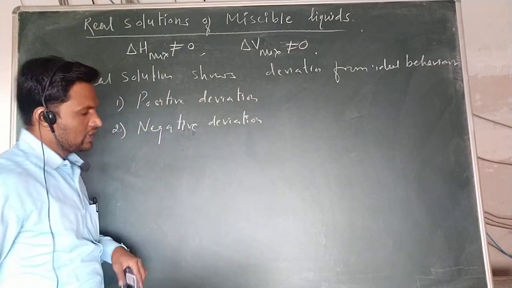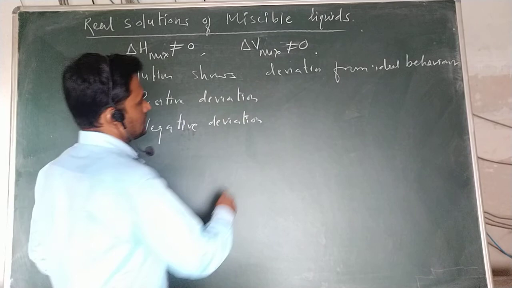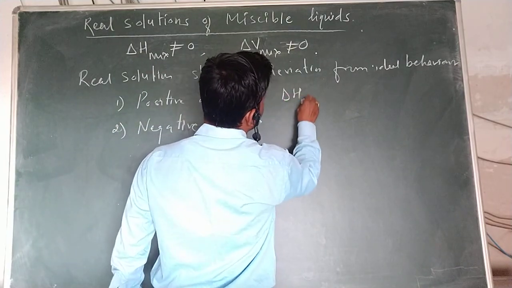Now see, when they show the positive deviation, that is delta H mixing